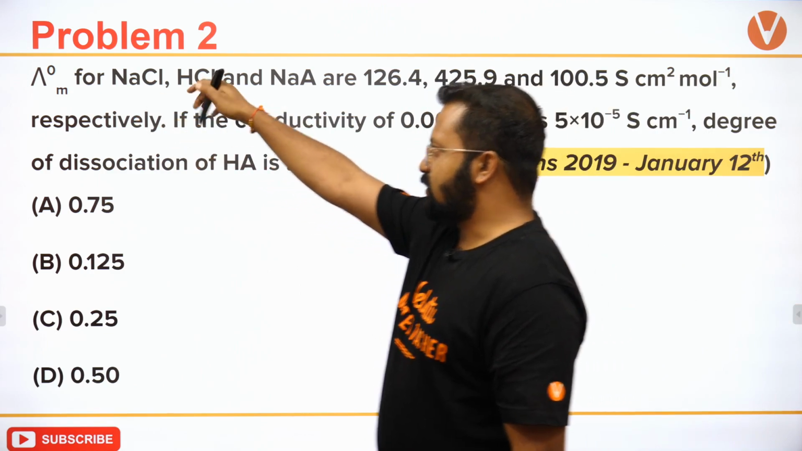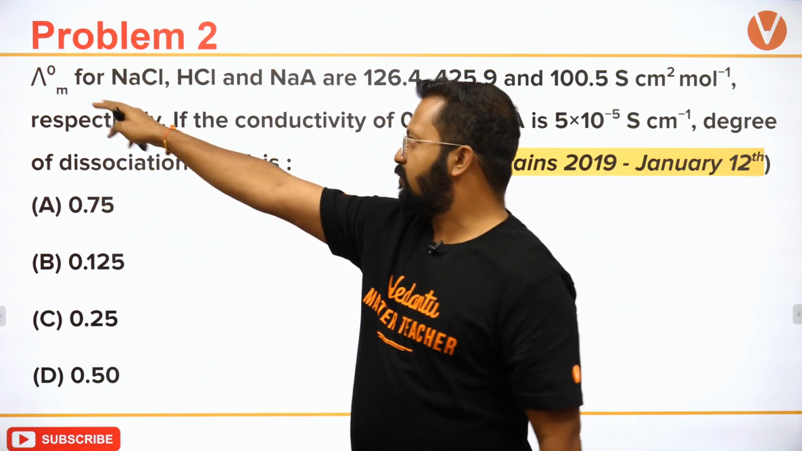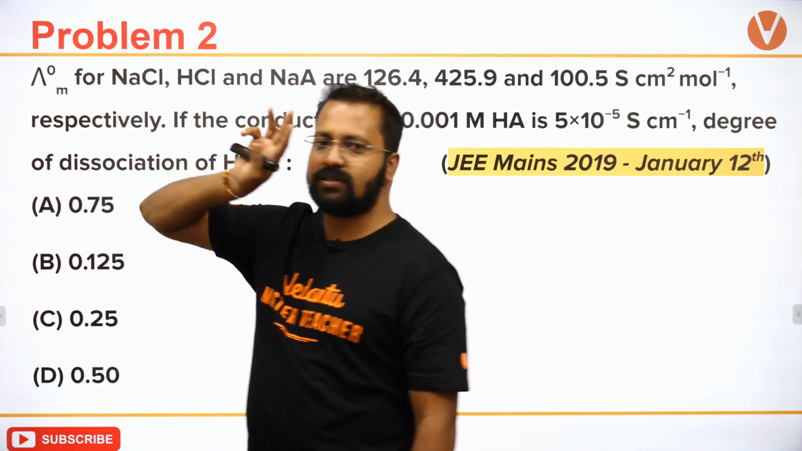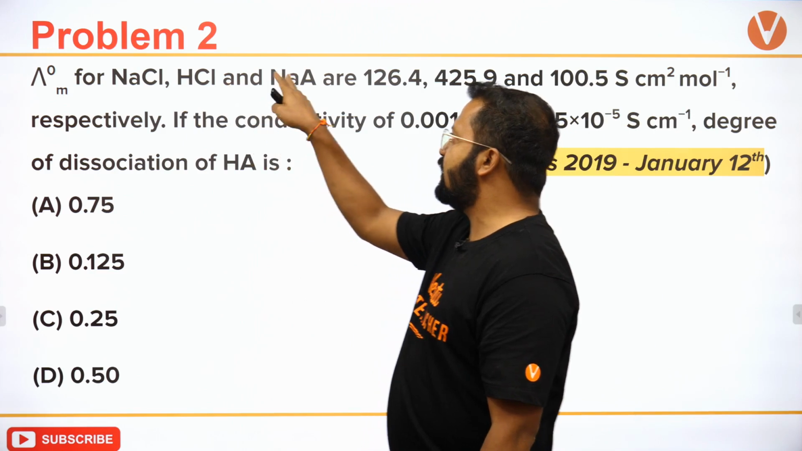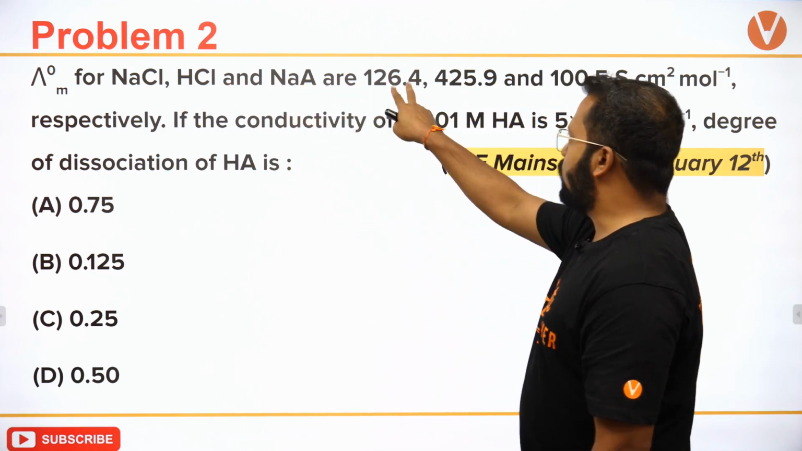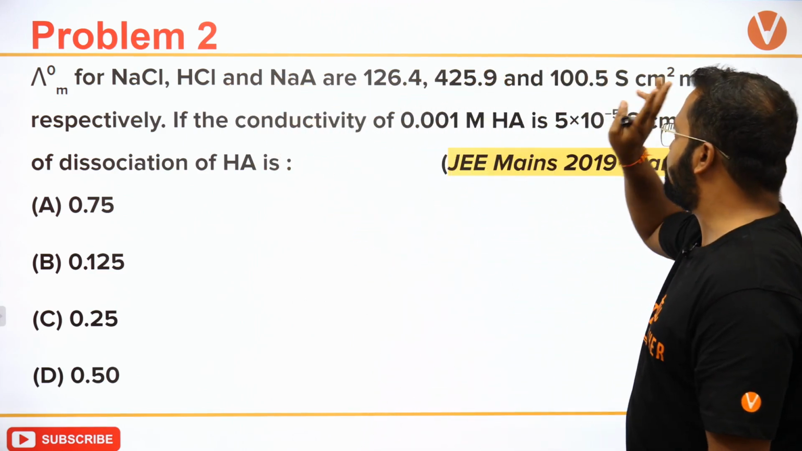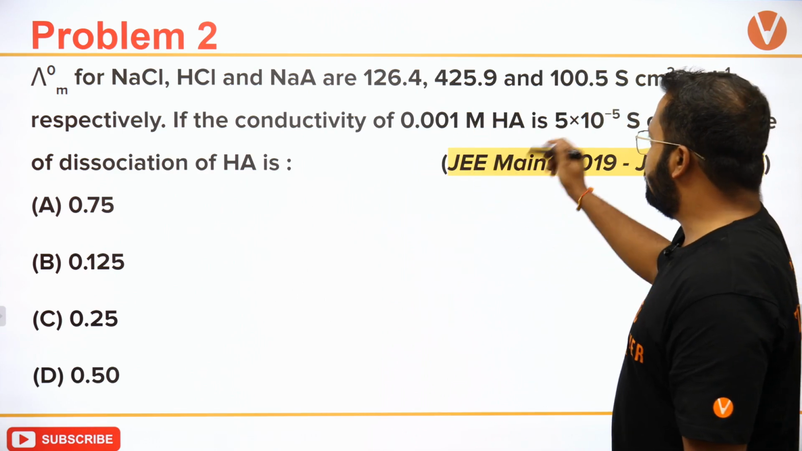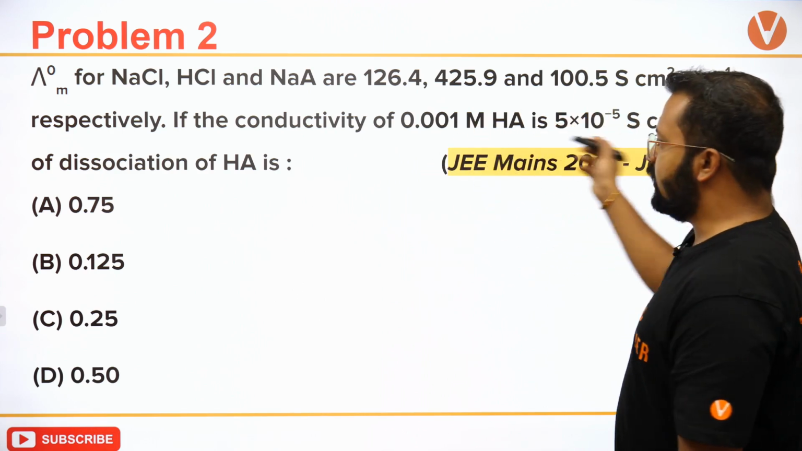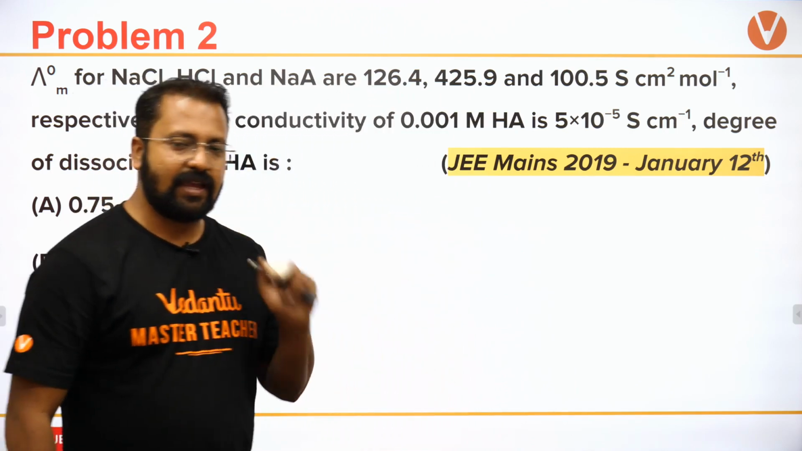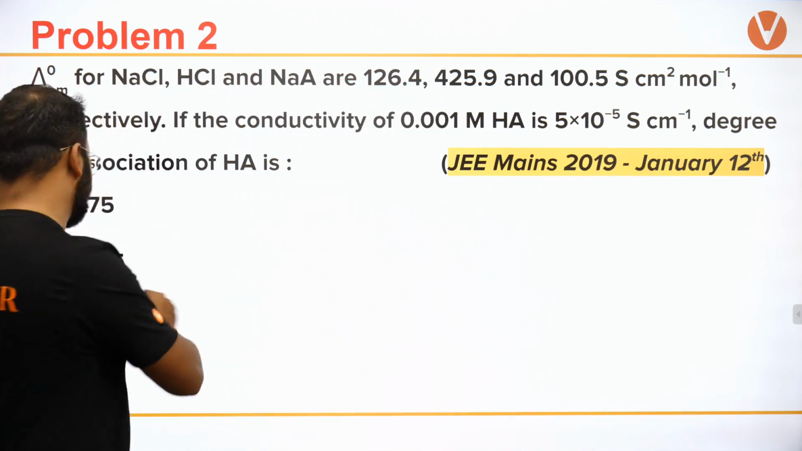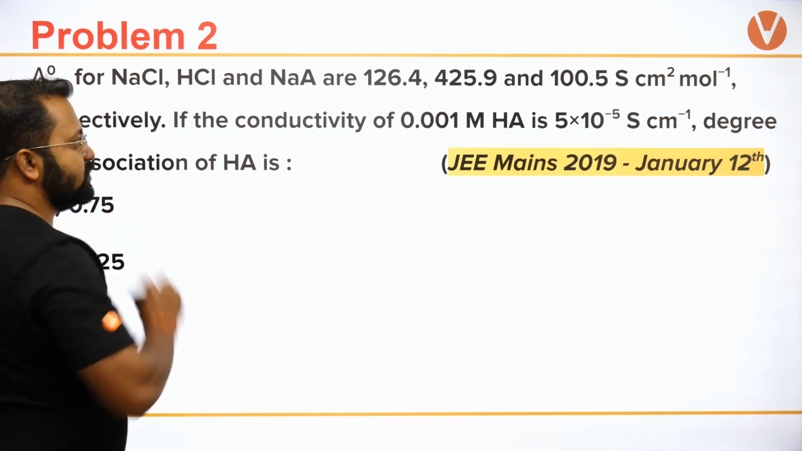Molar conductance, the zero also means infinity. This is molar conductance at infinite dilution for NaCl, HCl and NaA, given as 126, 425.9, 100.5. If the conductivity for HA is this, the degree of dissociation for HA is to be calculated. Okay, how will we calculate? We have to solve this in two parts.